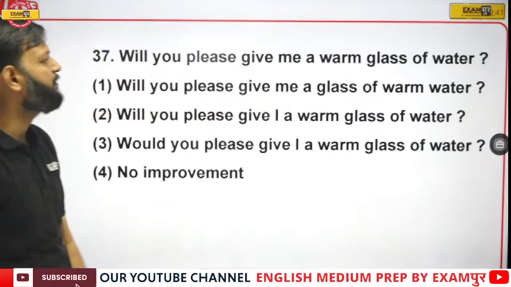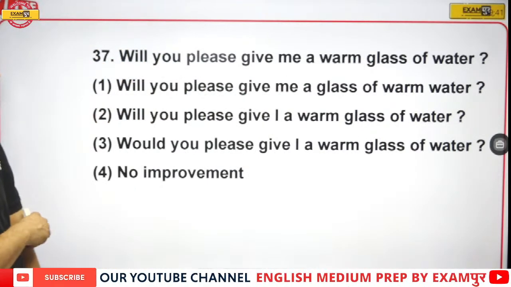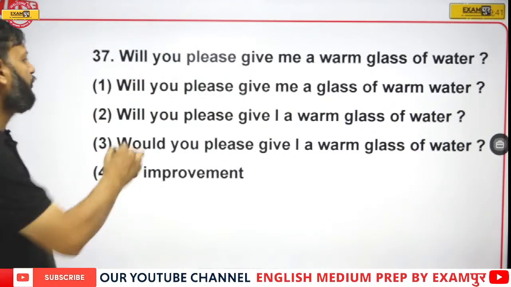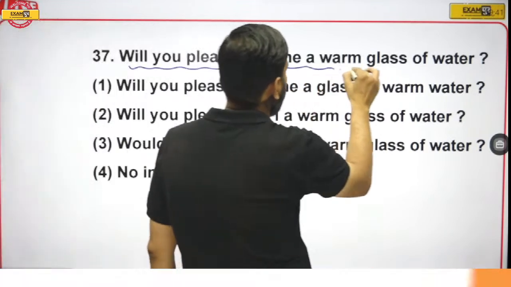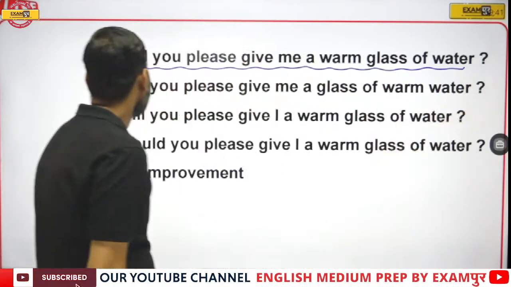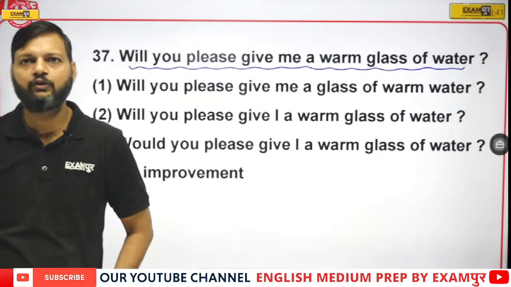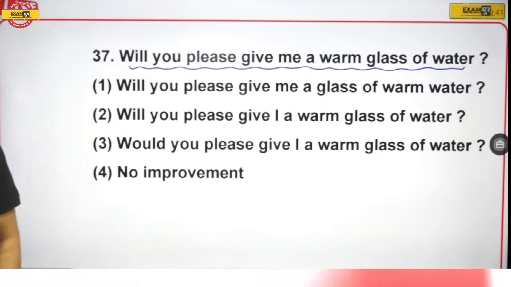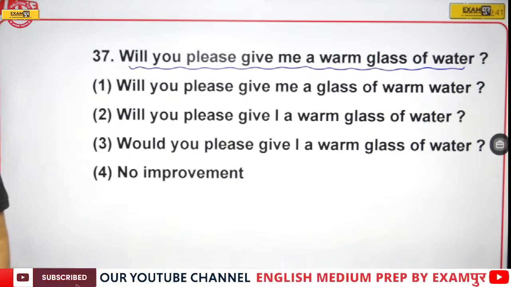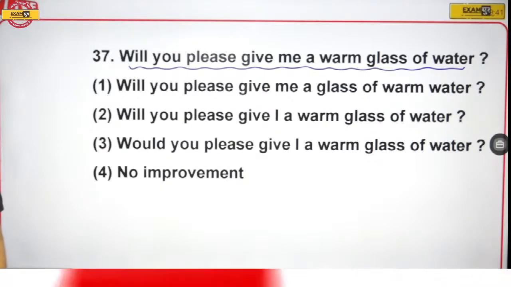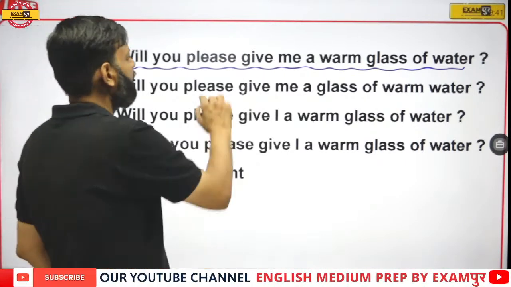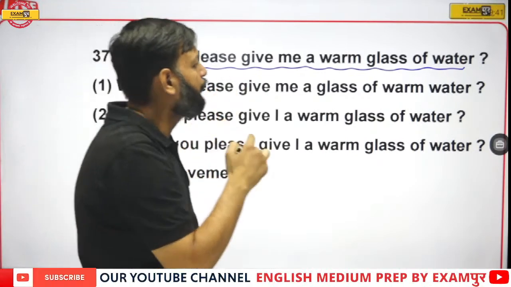Will you please give me a warm glass of water? Here the whole sentence has been underlined. What do you want?